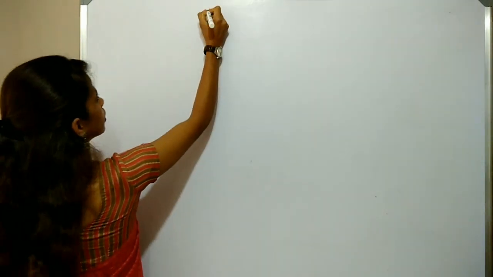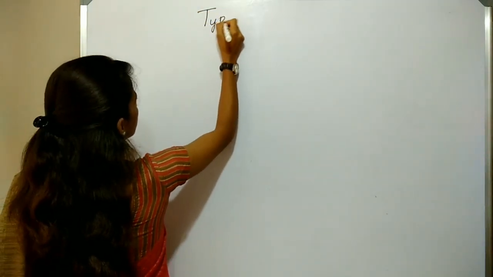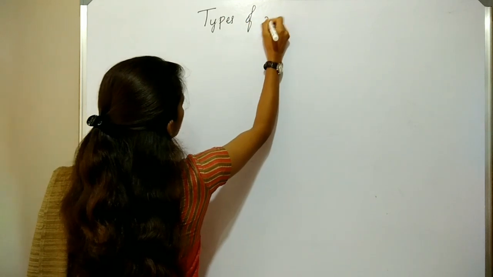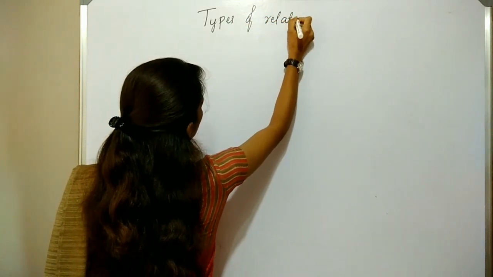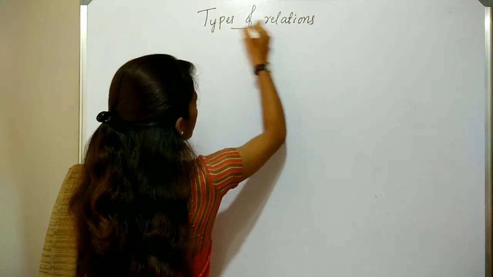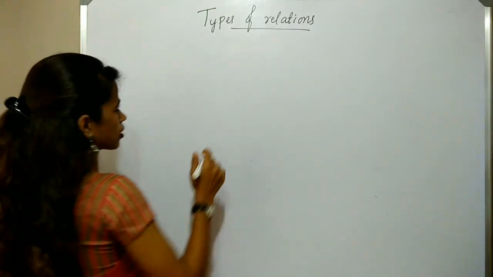In the previous class, we have discussed some basics related to definition of Cartesian product, definition of relation, what is domain, range, codomain. So today we will discuss on the concept types of relations. In fact, the main types of relations.